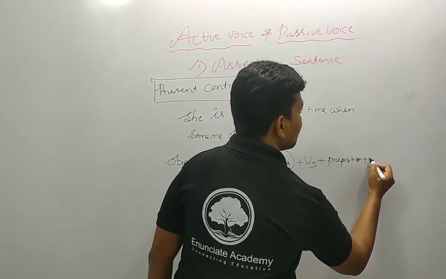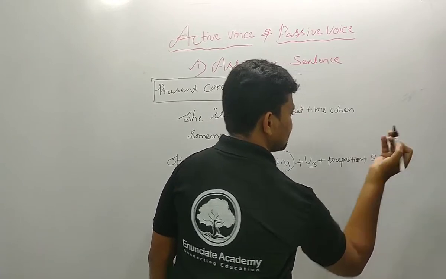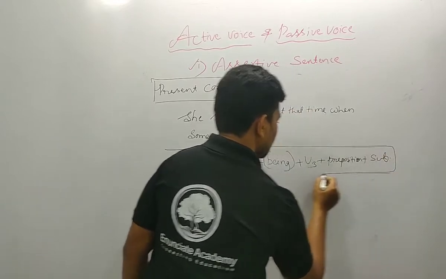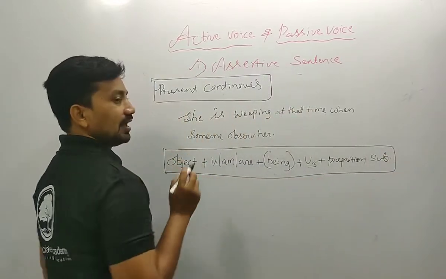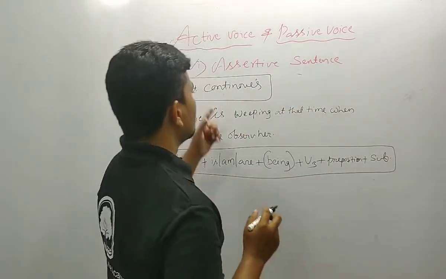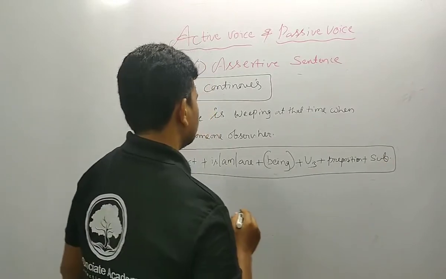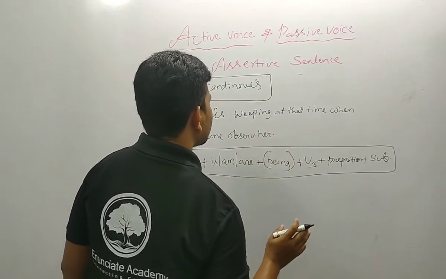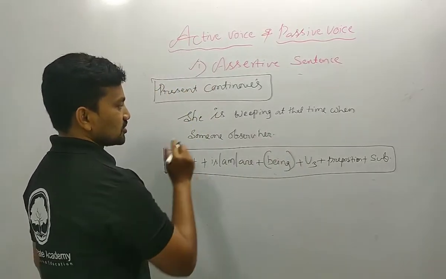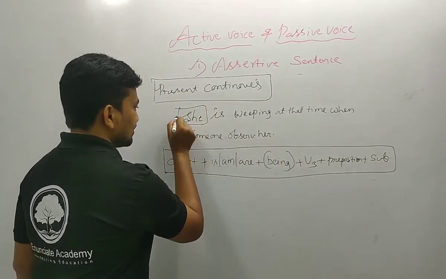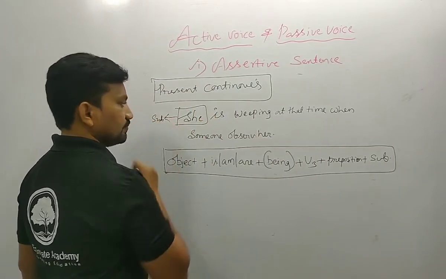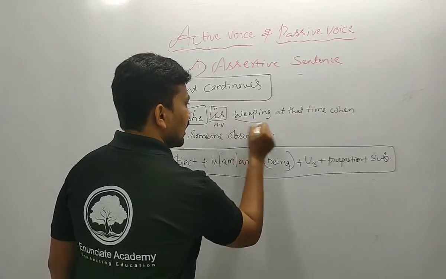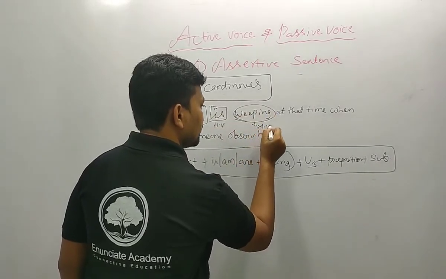Then last you should mention the subject. This is the structure for active to passive present continuous form. Okay, let me change: she is weeping at the time when someone observes her. Once you observe, she is the subject, is is the helping verb, and weeping is the main verb.